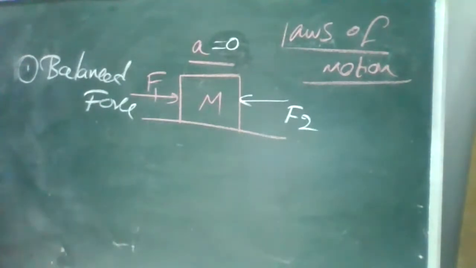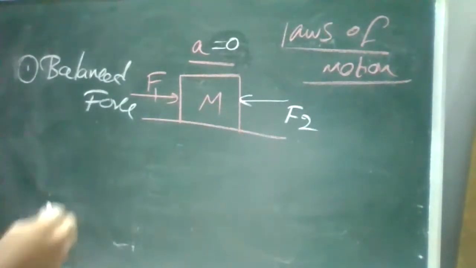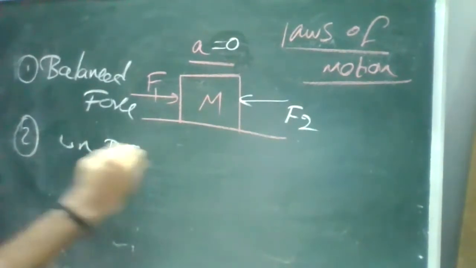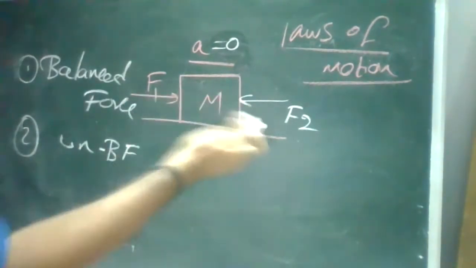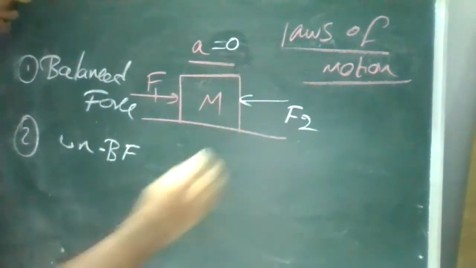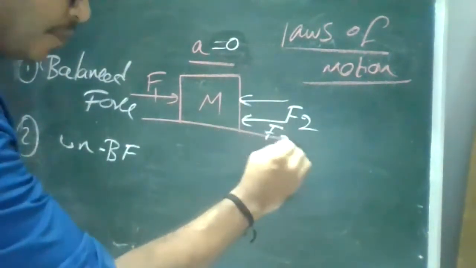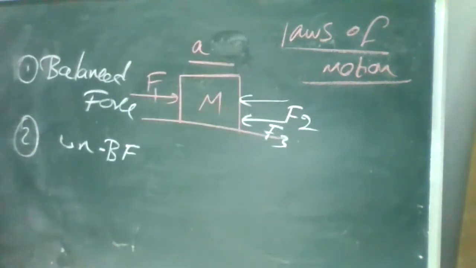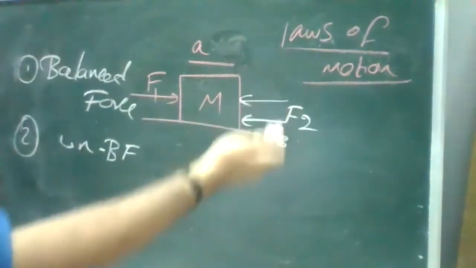Okay, next we'll see the second one, unbalanced force. So already there are two types of forces. Now what I'll do, I'll add one more force, F3. Now what will happen to the mass? Will it move? I didn't say that F1 is equal to F2 or F3.